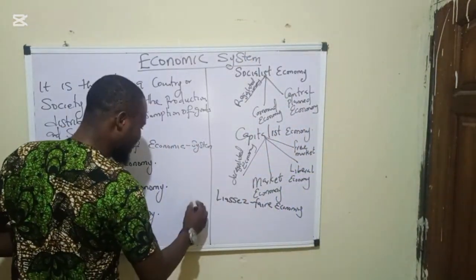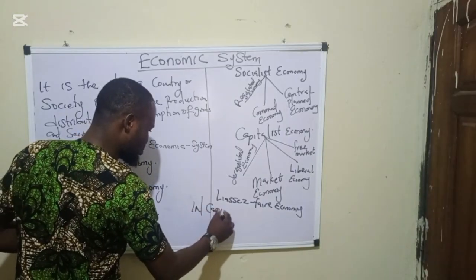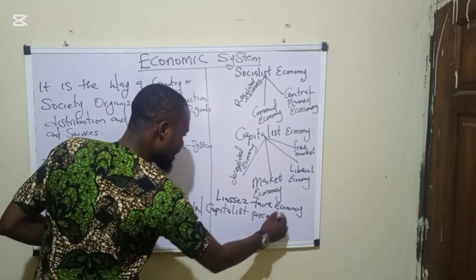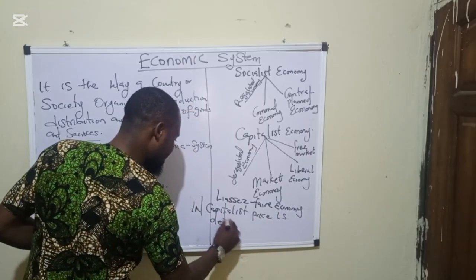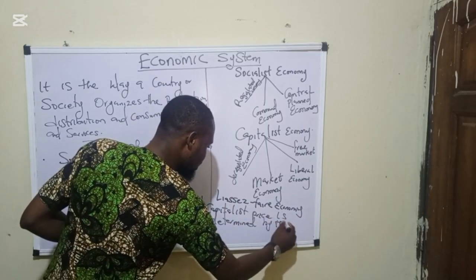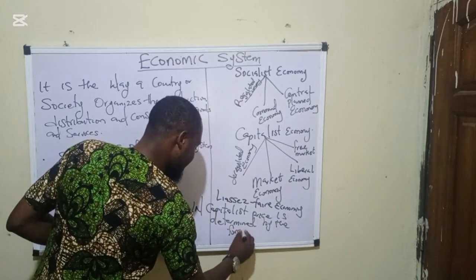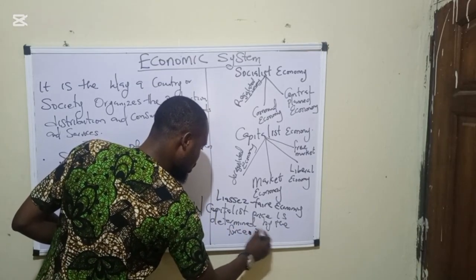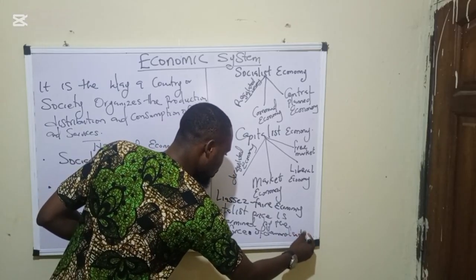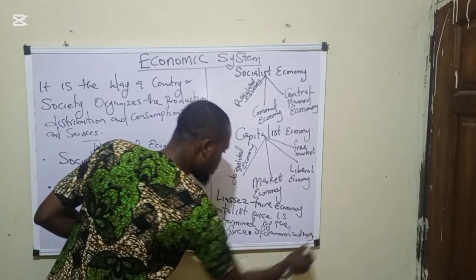In a capitalist economy, price is determined by the forces of demand and supply. Take note of that.